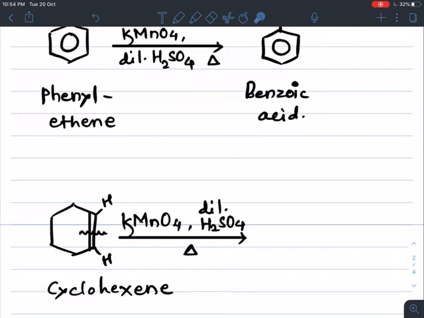Here we get COOH, and again at this position a COOH group is present. So a total 6 carbon containing dicarboxylic acid is formed.